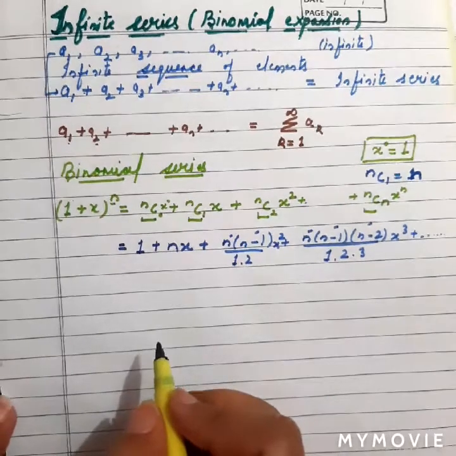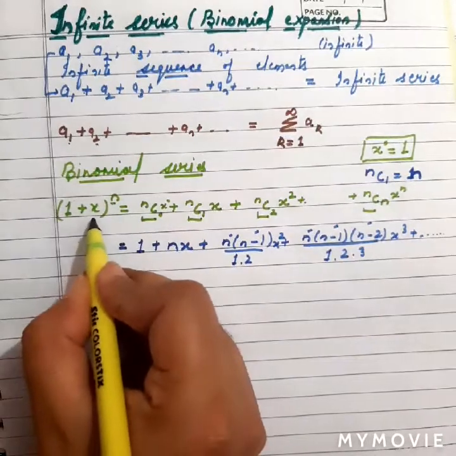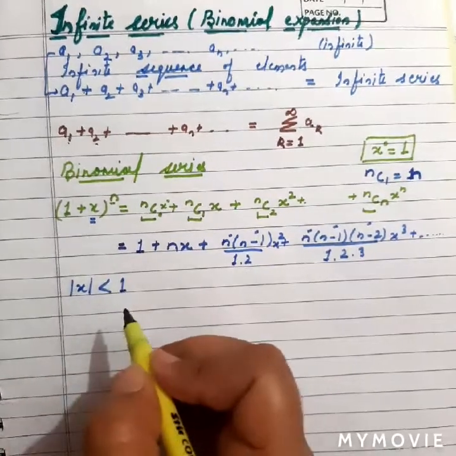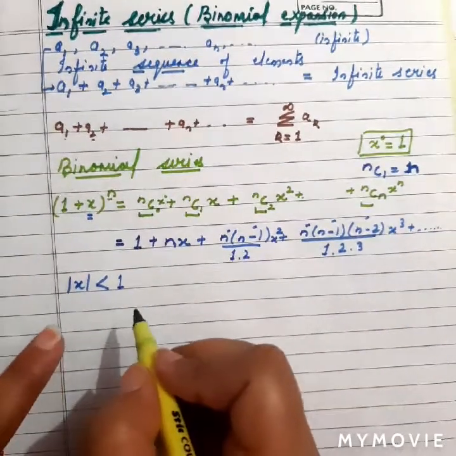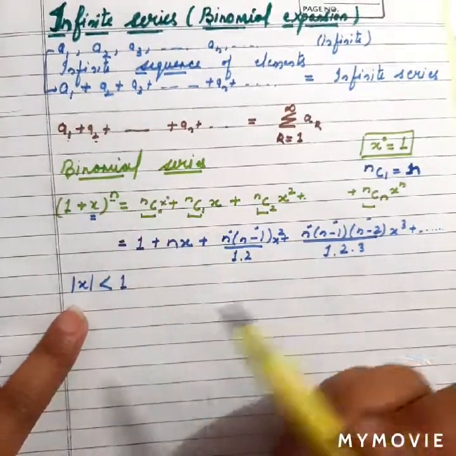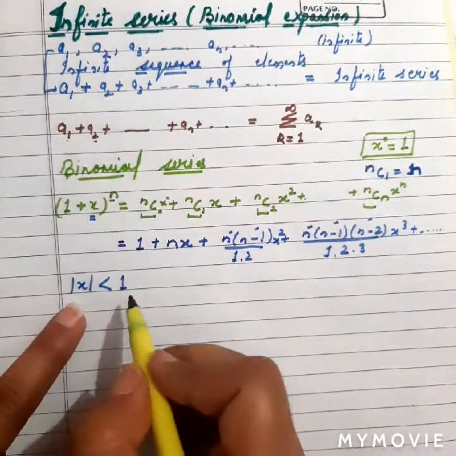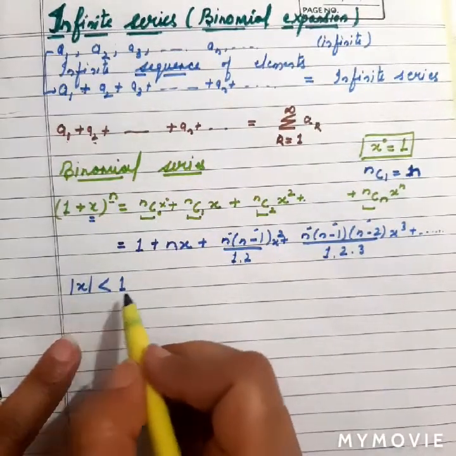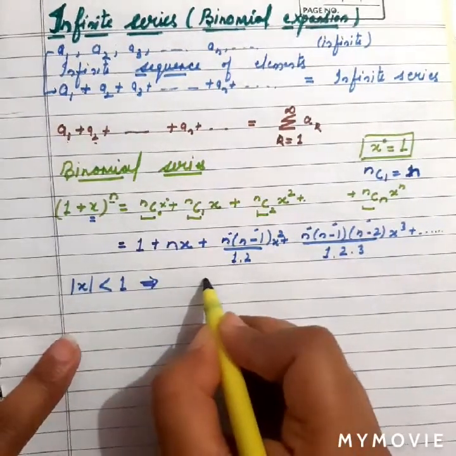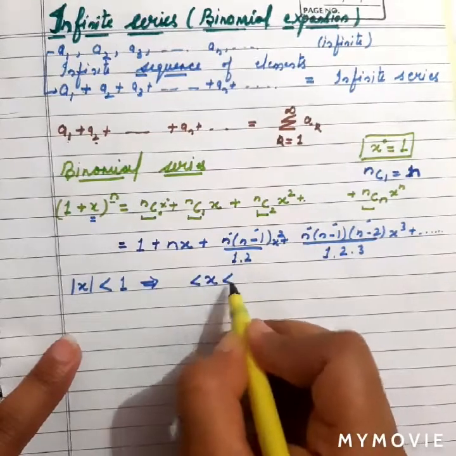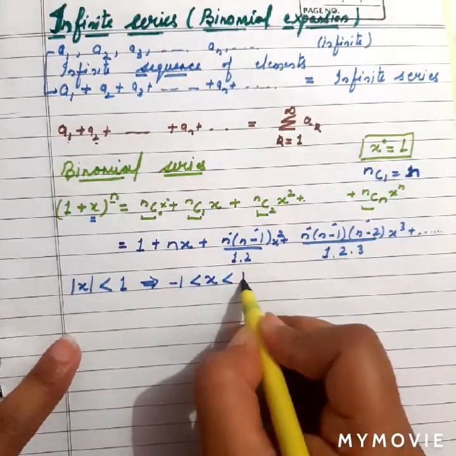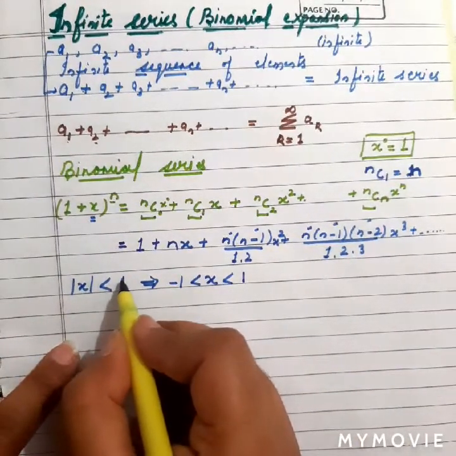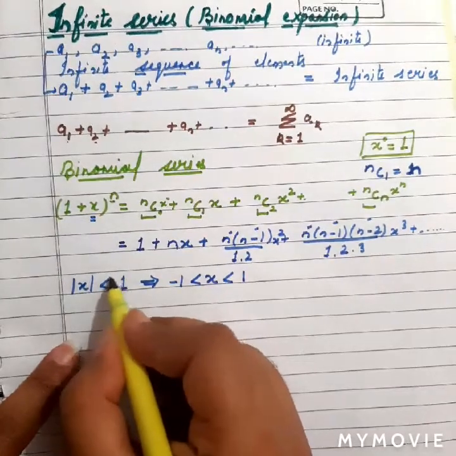Now the condition of a binomial expansion is that the modulus of x, the x that we are using over here, should be less than 1. Fine. So this is a condition in order to apply binomial expansion on any algebraic expression. If the modulus of anything is less than or equal to 1, how can we write it? That term will be greater than minus 1 and less than plus 1. So this term will lie between the negative and positive of that value.